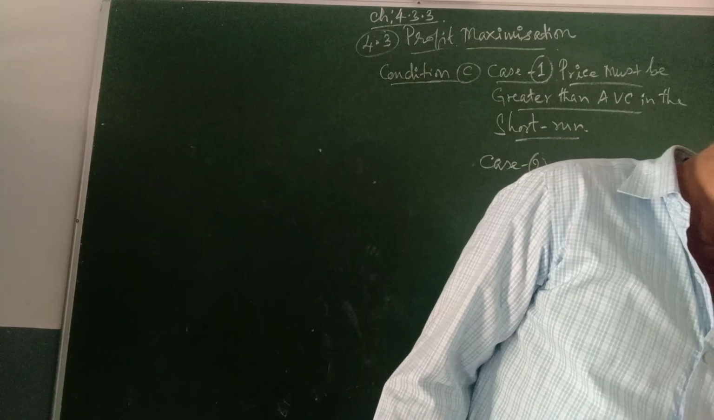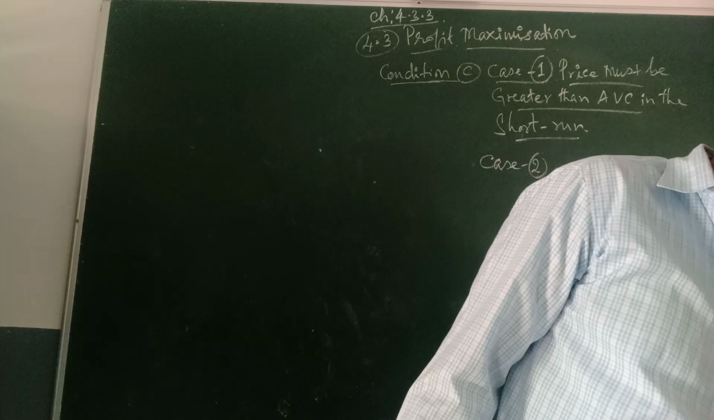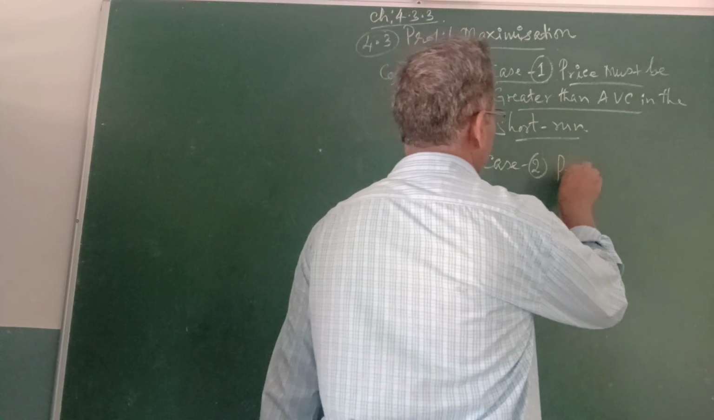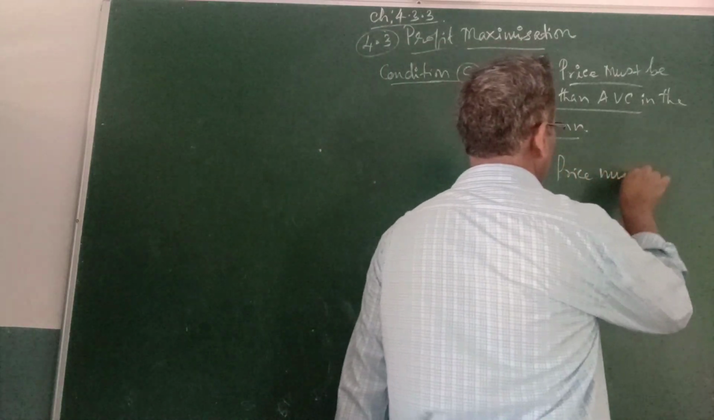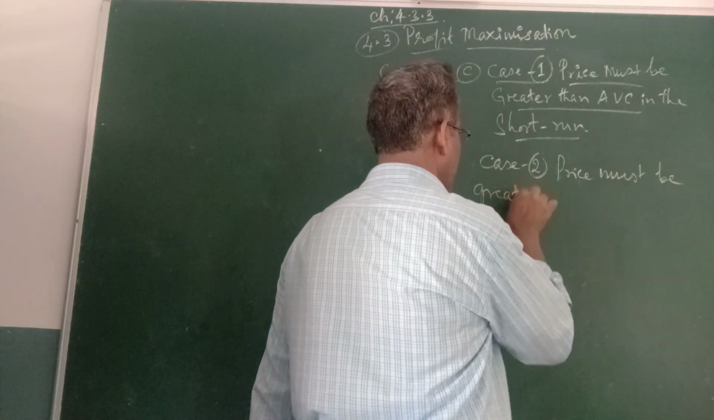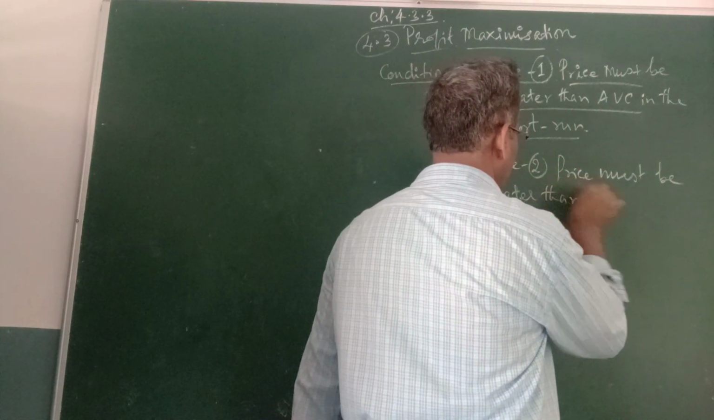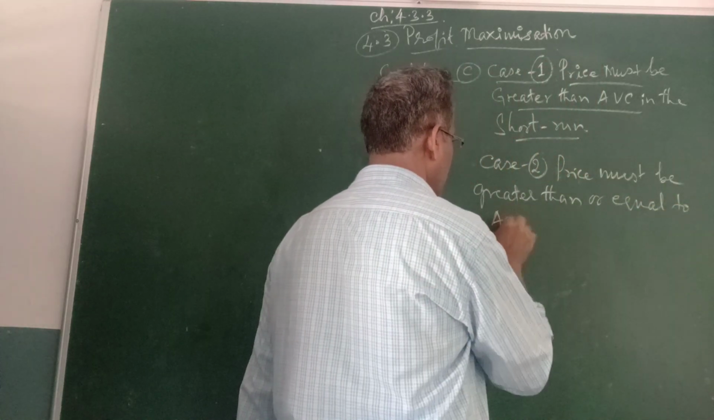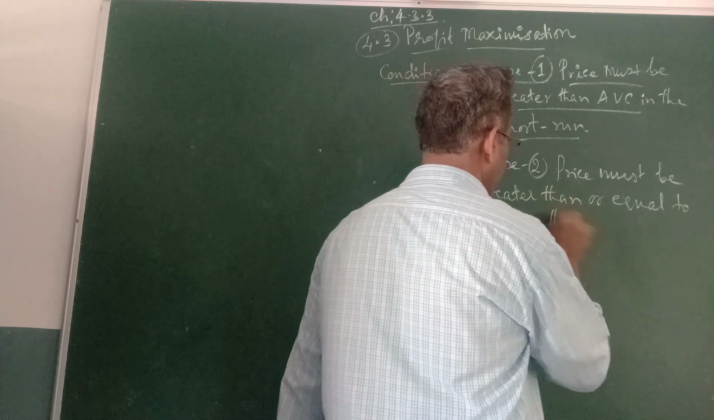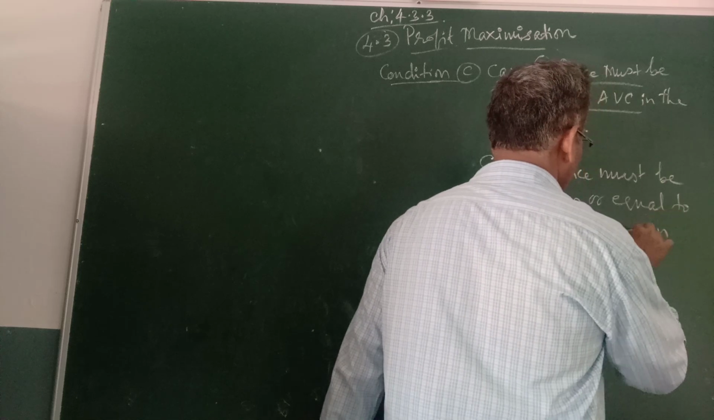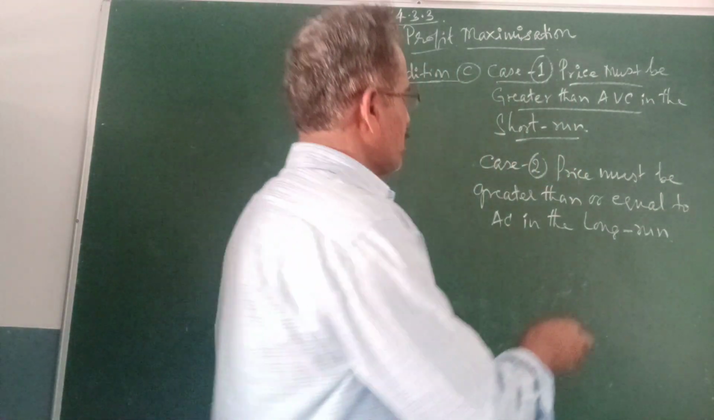Average cost in the long run can be, that is in the long run, the price must be greater than or equal to average cost in the long run. There are two conditions.